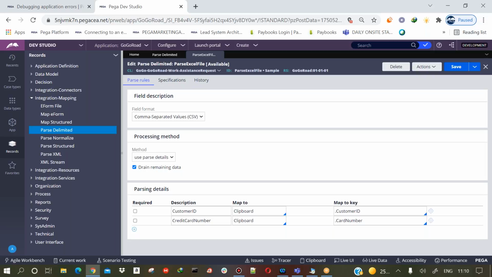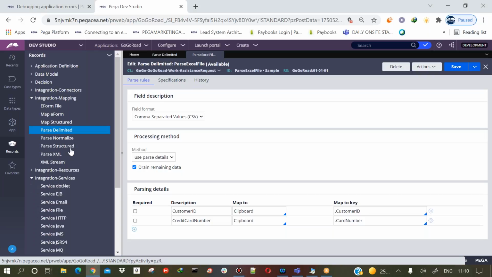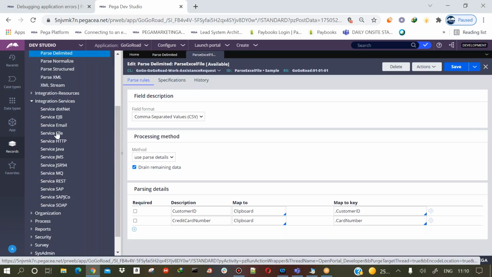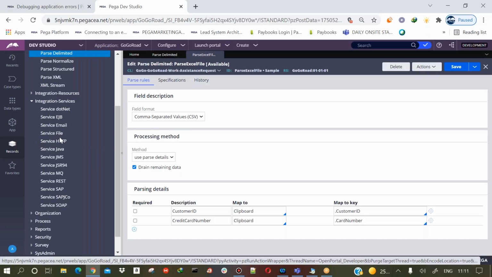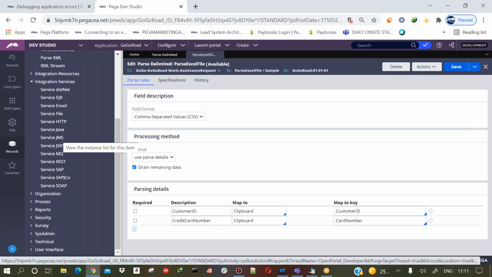Now next, as I told you, same like a service, because an external system is sending the request, you will trigger the response. But here also, the external system is sending the file, so you need to trigger the service file. So before you create the service file, we need to create our service activity. For every service, there will be one service activity where you do all the service logic. So you see, this is a service file. So for this to trigger, we will create one service activity first.